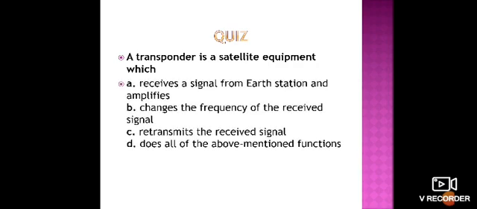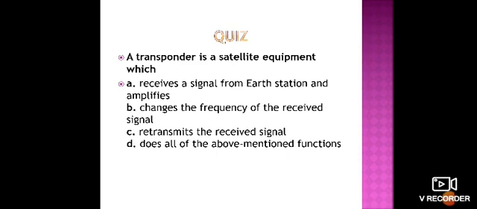Next question. A transponder is a satellite equipment which does what? I have said in the previous session what a transponder does in our satellite. The first option is it receives signals from the earth station and amplifies. The second is it changes the frequency of the received signal, the third is it retransmits the received signal, and the fourth is it does all of the above mentioned functions.